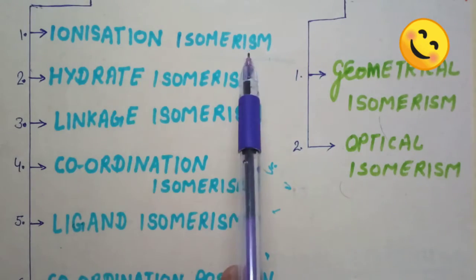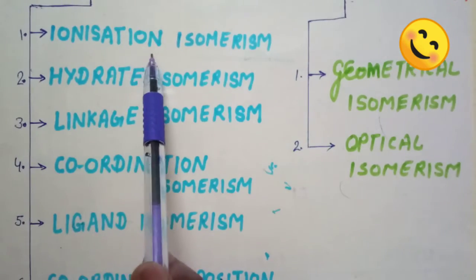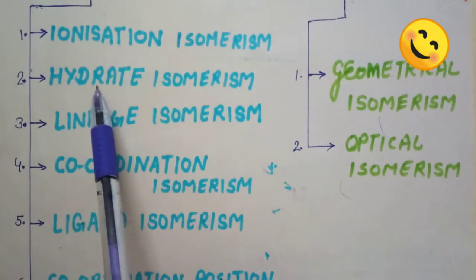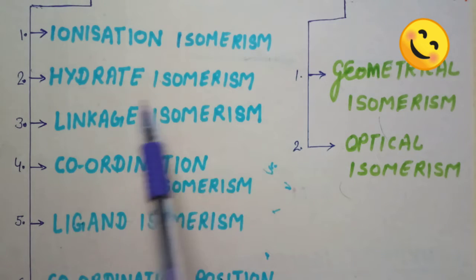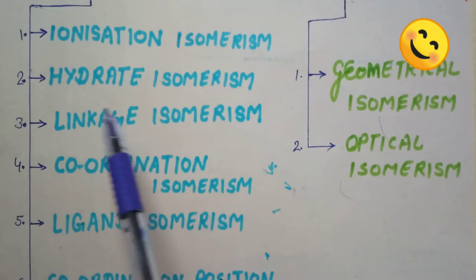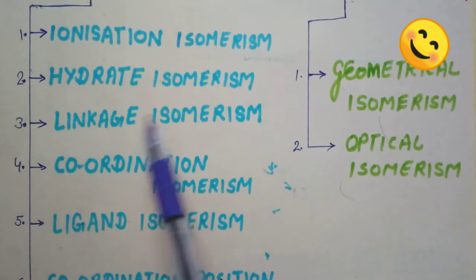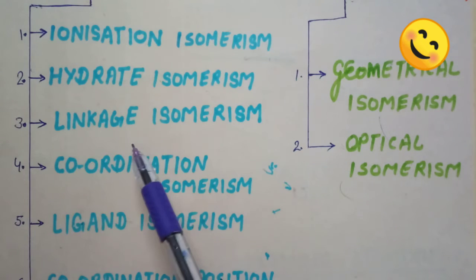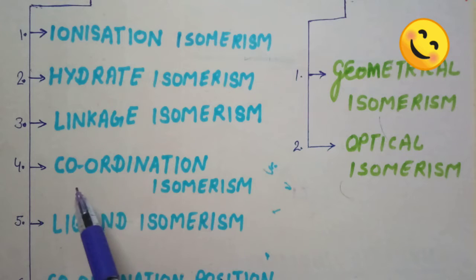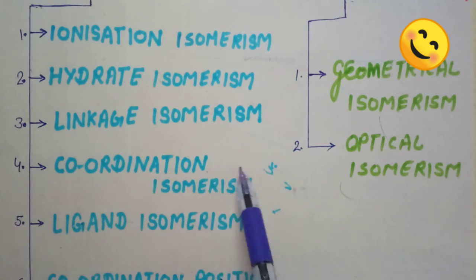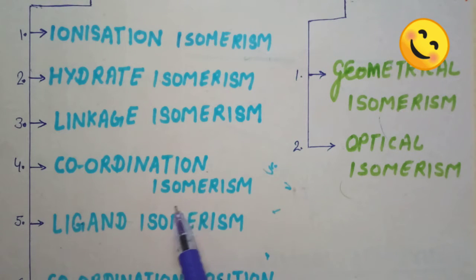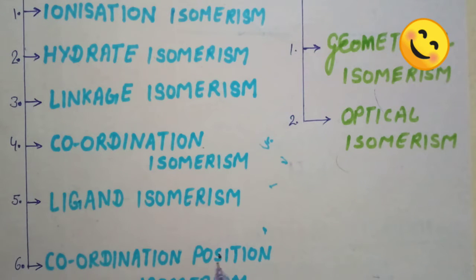In ionization isomerism, the ionization process is different. In hydrate isomerism, the number of water molecules is different in the coordination sphere and ionization sphere. In linkage isomerism, there is a different linking of the ligand, which will be an ambidentate ligand. In coordination isomerism, the coordination entities are interchanged, positive and negative. In ligand isomerism, the position of the ligand is changed, and coordination position isomerism means the position of the coordinating ligand is changing.